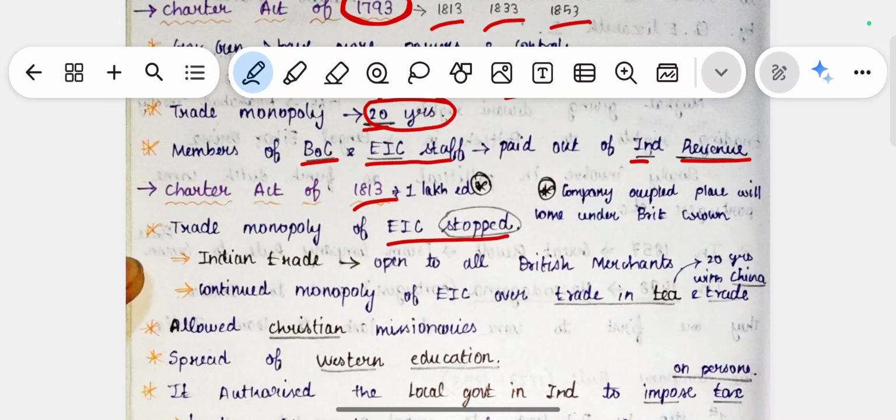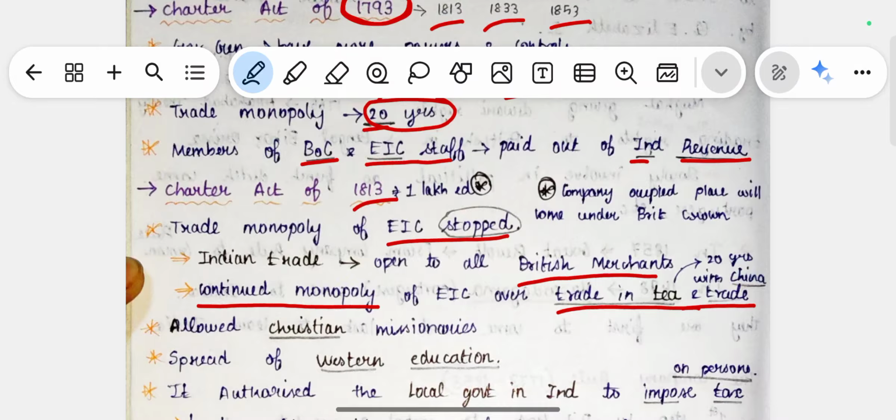Indian trade became open to all British merchants. So if there were many trading companies in Britain, they all had permission to trade in India, but the East India Company continued its monopoly over the trade in tea and the trade with China.